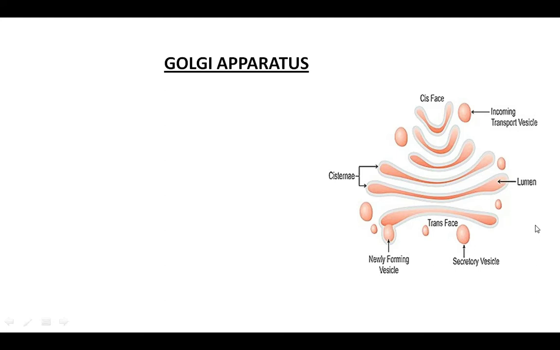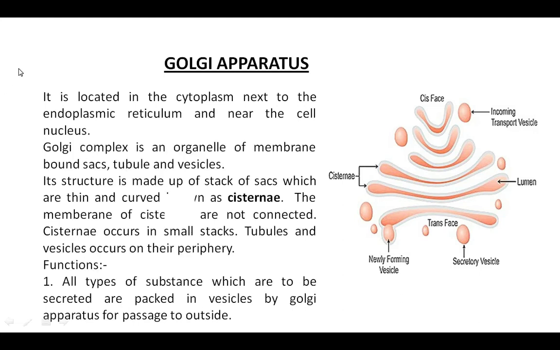These stacks have a small lumen. Somewhere you will find a wide lumen at the corners, but in between you will find a very small lumen. So, let's see something about the Golgi apparatus.